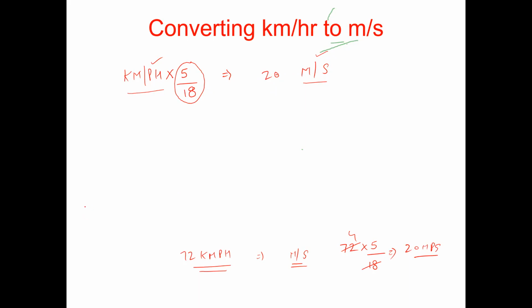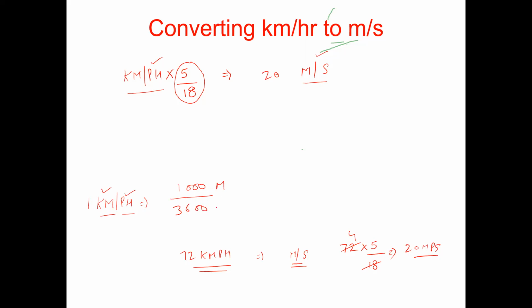Suppose the speed of any moving object is 1 kilometer per hour. Then you can also write it as: in 1 kilometer there are 1000 meters, and in an hour there are 3600 seconds.